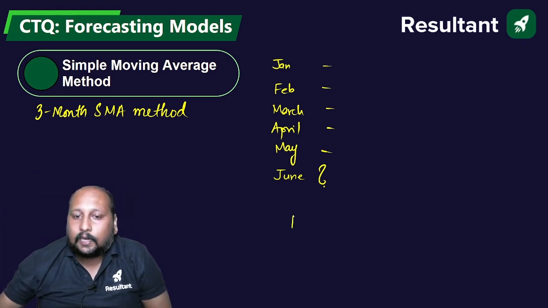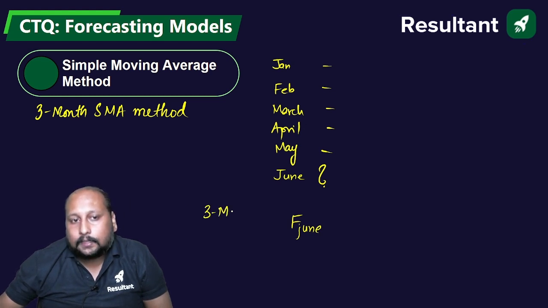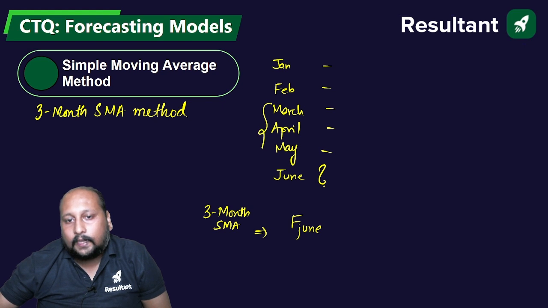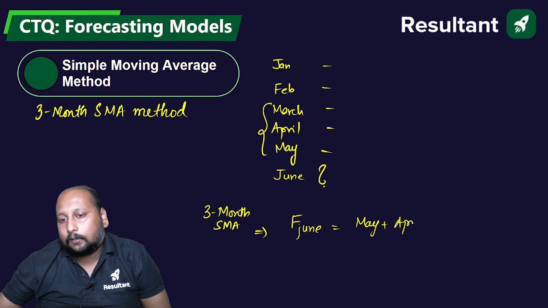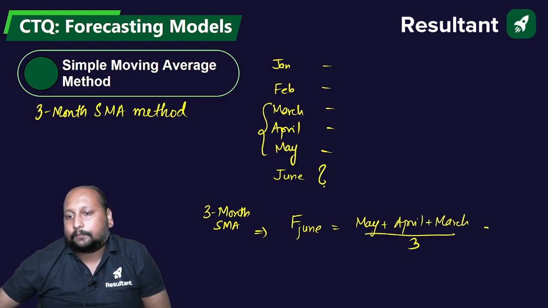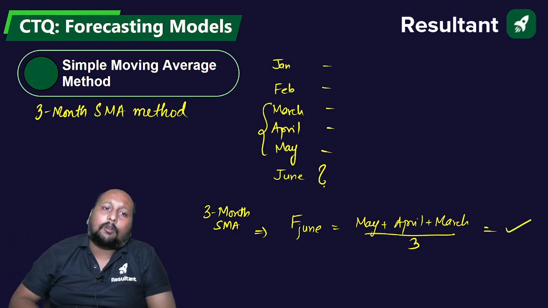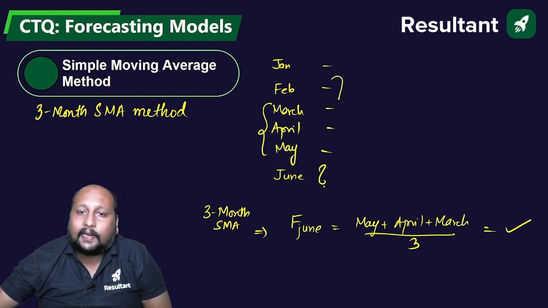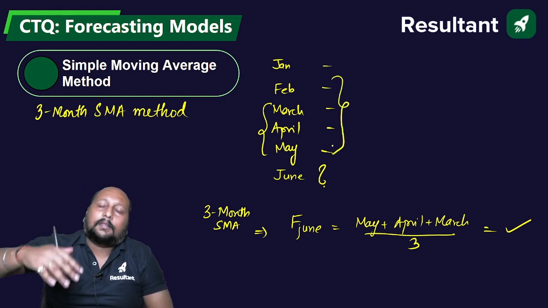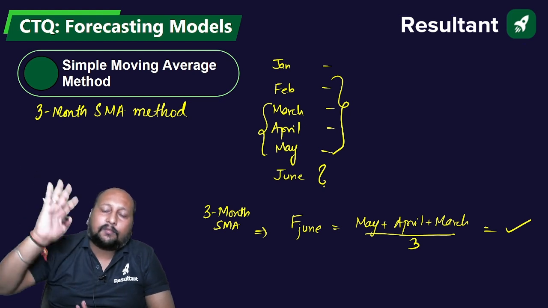That means if you are forecasting for the month of June by using the 3-month simple moving average, then you have to take the average of only these 3 values. That means you take the average of May, the latest data, April and March, divided by 3. That's it. I'll be taking one example also. If you take the 4-month simple moving average, you take the average of the latest 4 months. For a 5-month simple moving average, you take the average of the latest 5 months.